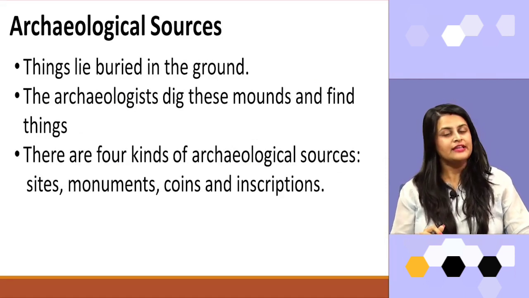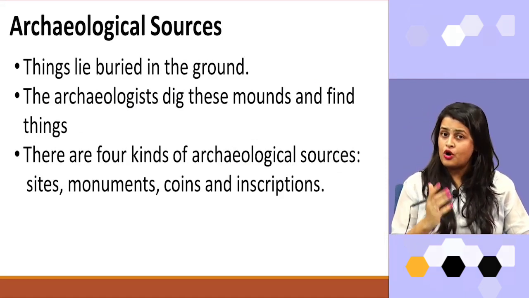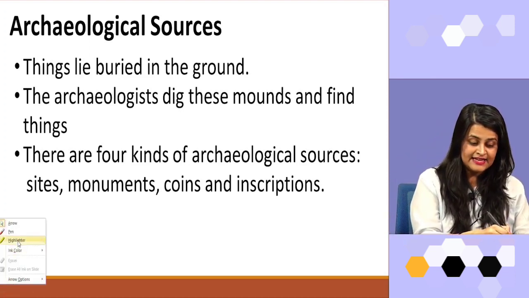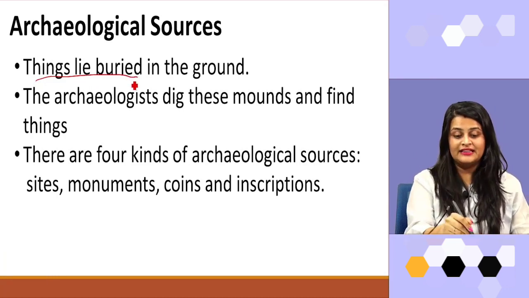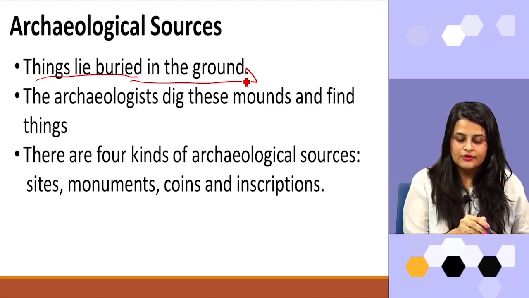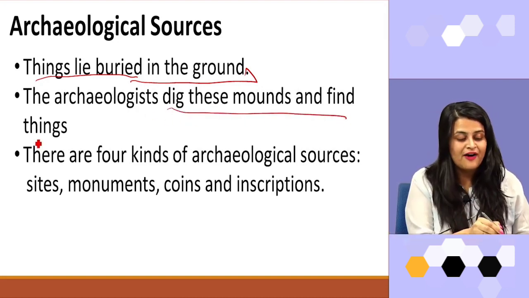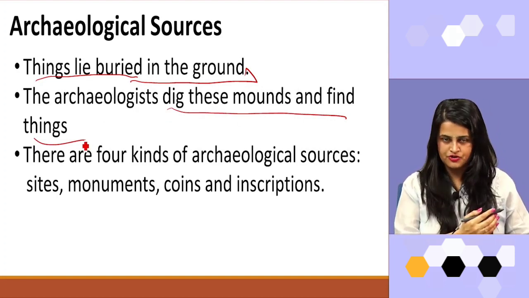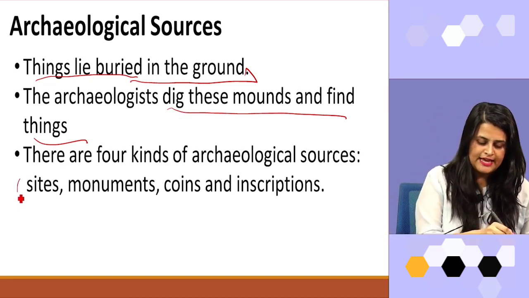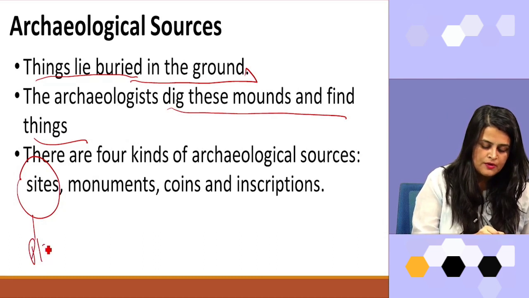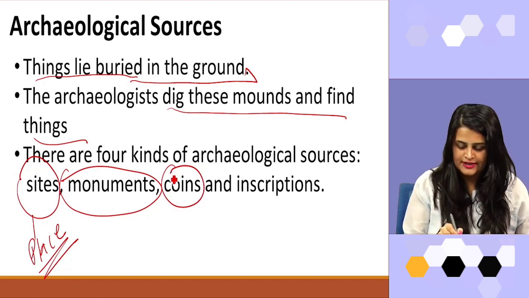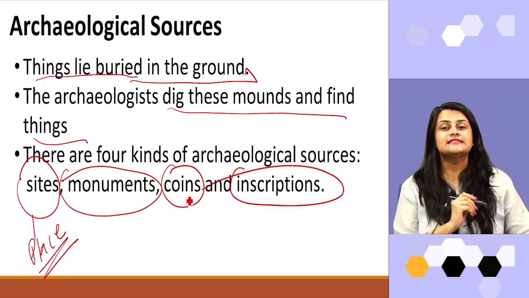Now we understand about the archaeological sources. As I have already explained the meaning of archaeology, now you know that the things which lie buried in the ground are what are known as archaeological sources. Now, the archaeologists dig these mounds and find things, as I have explained in the procedure also. There are four kinds of archaeological sources. First one is sites. Sites belong to place. Second is monuments. Third is coins. And the fourth one is inscriptions.